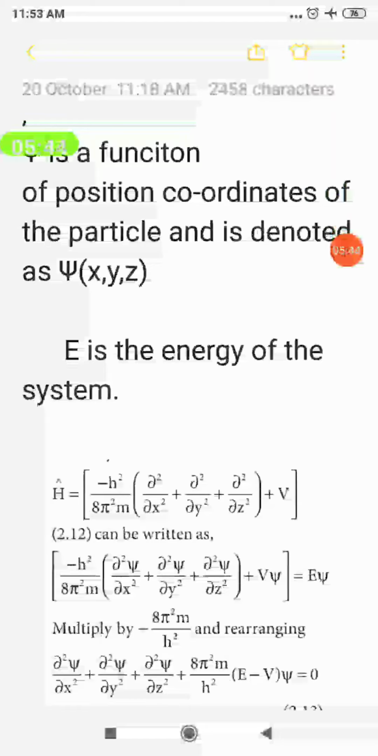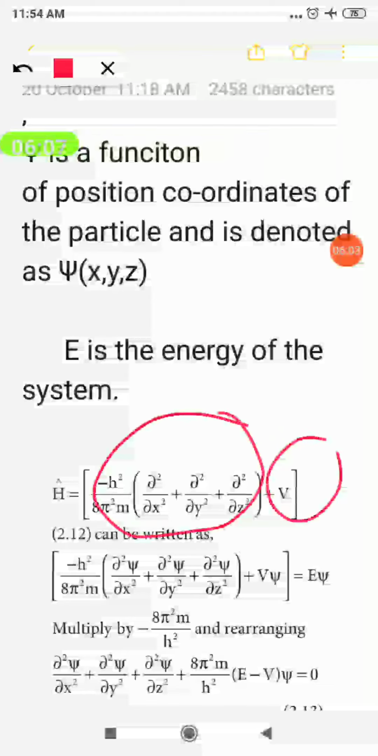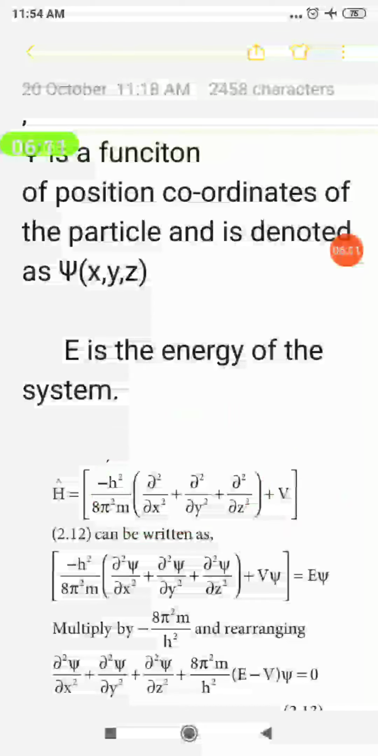And H cap we saw. What is H cap? It is Hamiltonian operator. It has a particular value. H cap is equal to minus h square divided by 8 pi square m into dou square by dou x square plus dou square by dou y square plus dou square by dou z square plus V. V is the potential energy term. The first term, with minus h square, is called the kinetic energy term, and V is called the potential energy term.